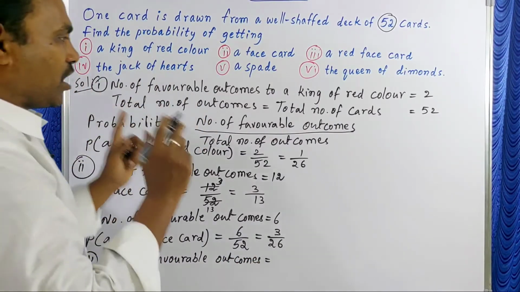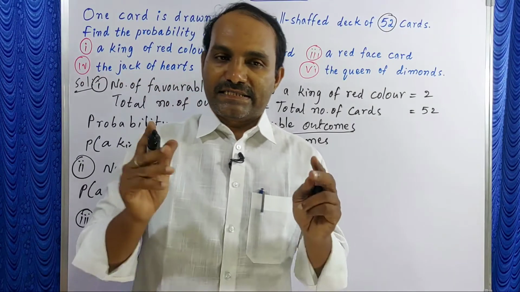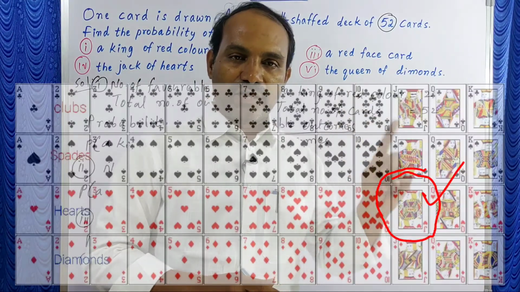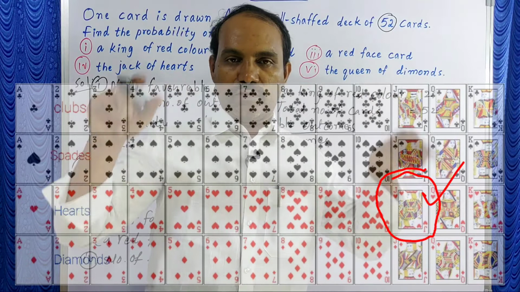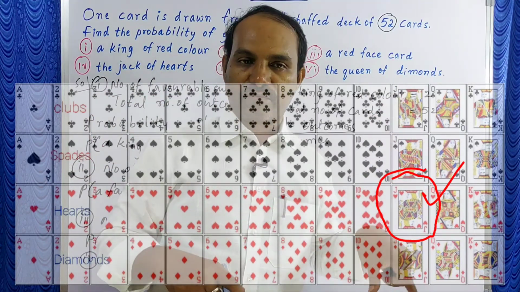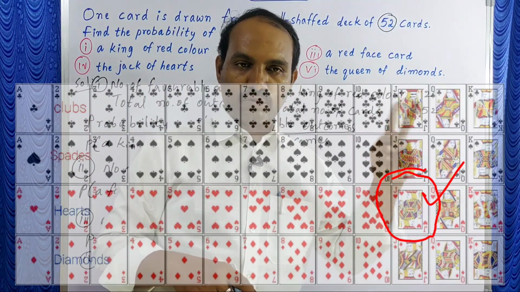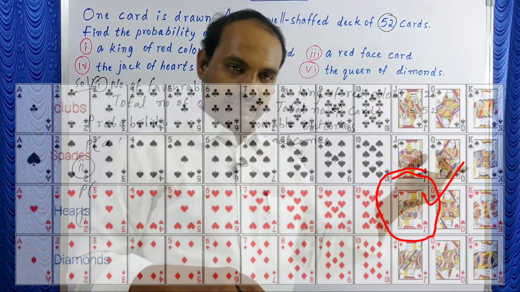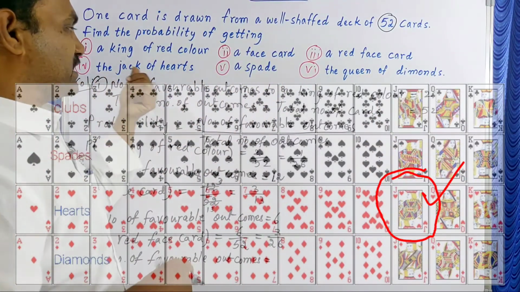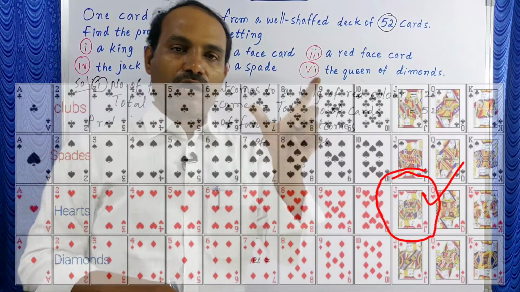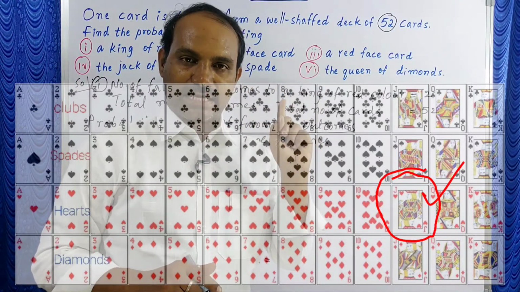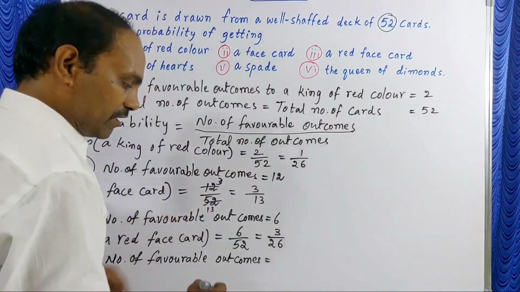Here, jack of hearts. Jack is one card in each suit. Look at this one, each suit has one jack. Means 2 black jacks, 2 red jacks. What is he asking? The jack of hearts. In hearts only one jack is there. That's why number of favorable outcomes is 1.